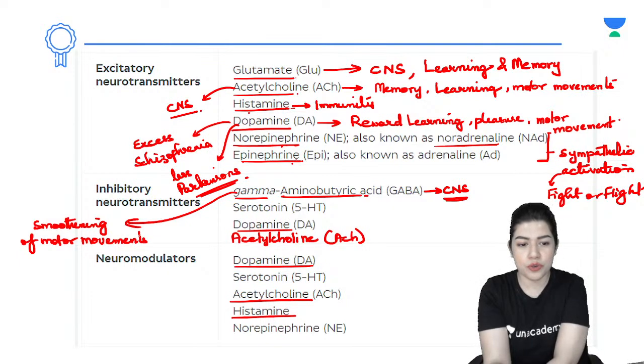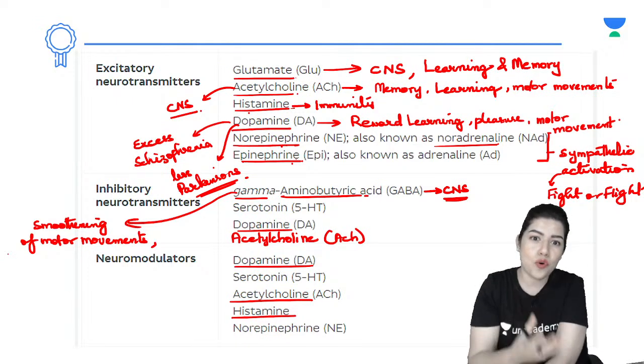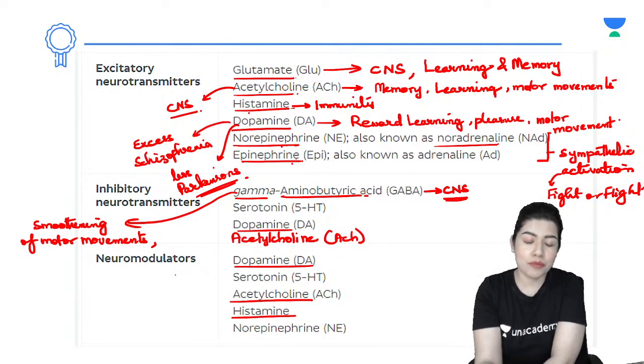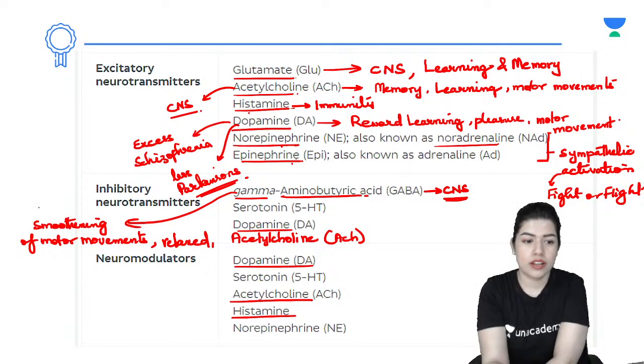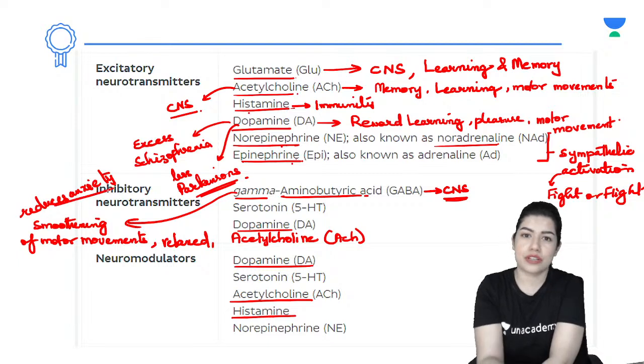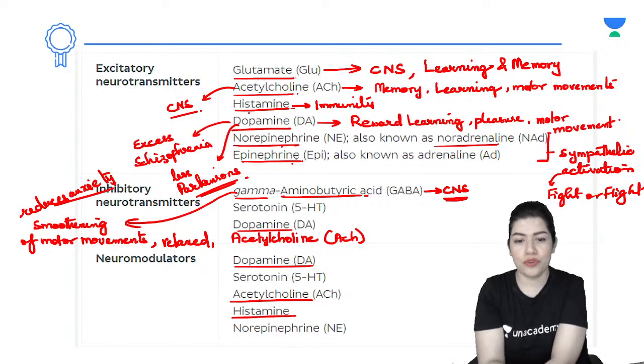And then what else does it do? Can I say it also reduces anxiety and restlessness? It reduces our over worrying or excess worrying. Yes, it has an inhibitory effect and therefore it makes us more relaxed also. Relaxed and reduction of anxiety. It reduces anxiety and worry. Okay? Wonderful.